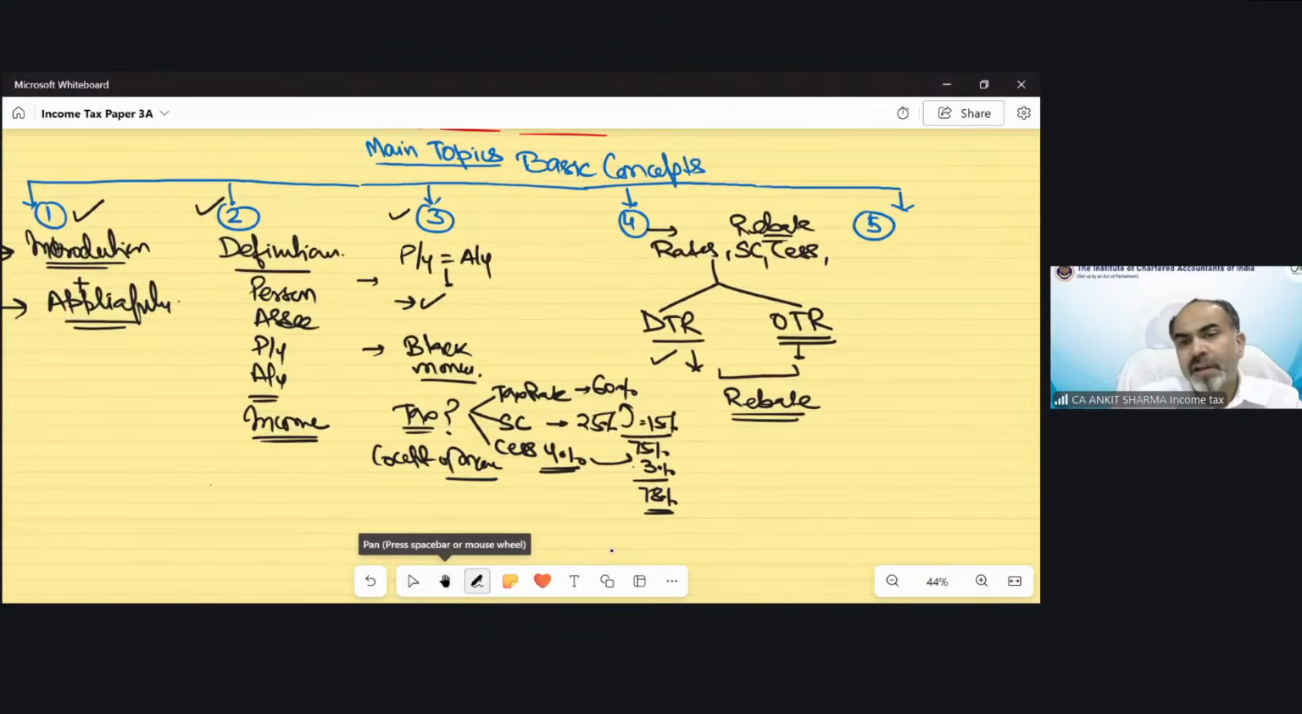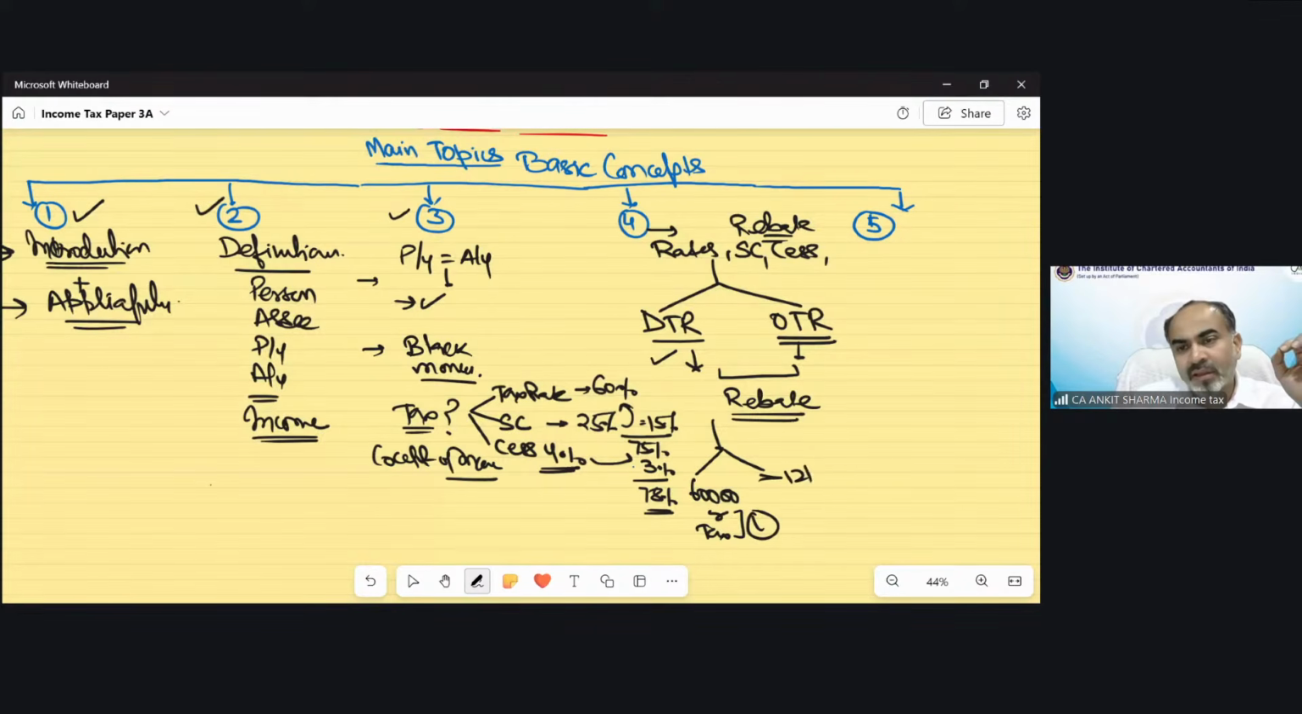So the rebate under default tax regime was of 2 types. That could be, if your total income does not exceed 12 lakh rupees, you can claim a rebate of maximum 60,000 or the amount of tax, whichever is lower. But even if your total income is exceeding 12 lakh, you still can claim rebate under default tax regime. So can you tell me, in case your total income exceeds 12 lakh, up to which limit? I have told you up to which limit rebate can be claimed.